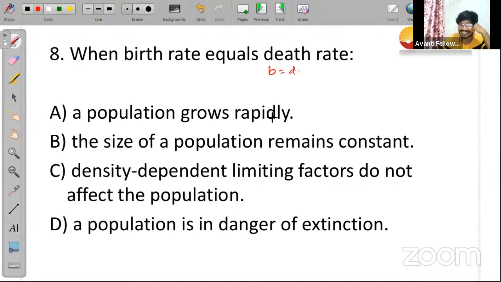Option C, density dependent limiting factors do not affect the population. And option D, a population is in danger of extinction. I'm launching the poll for this question, and I hope you can answer it easily. Very easy question, right?